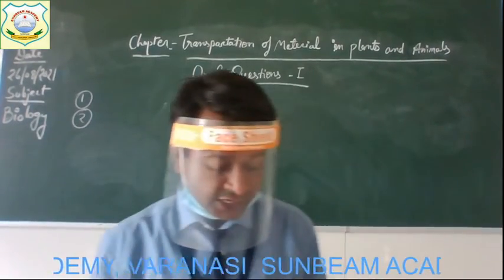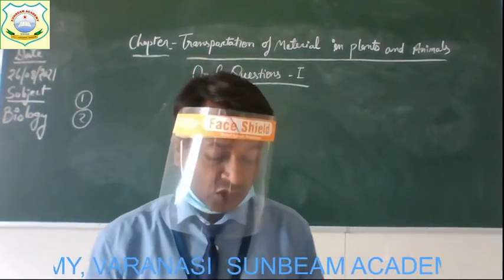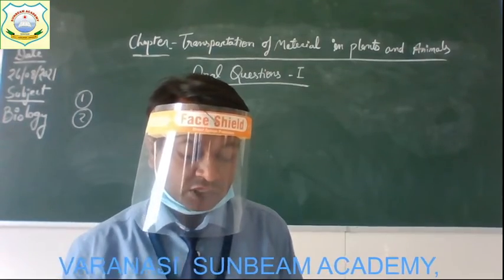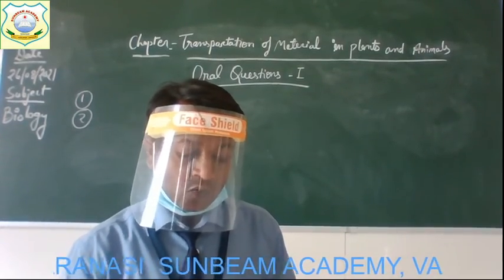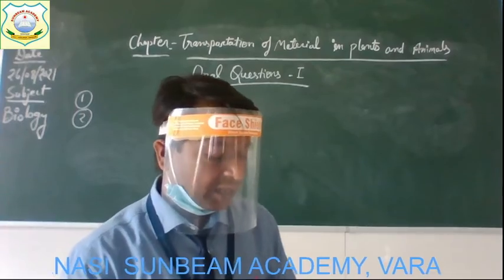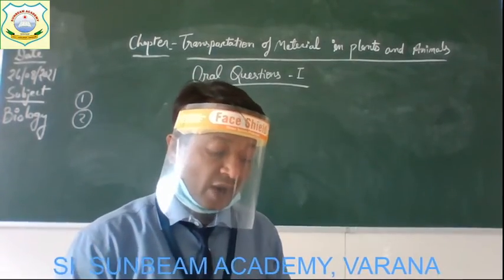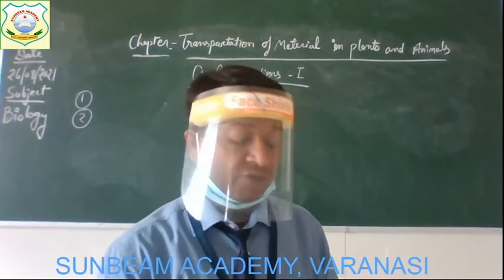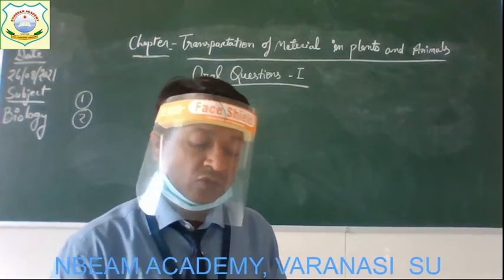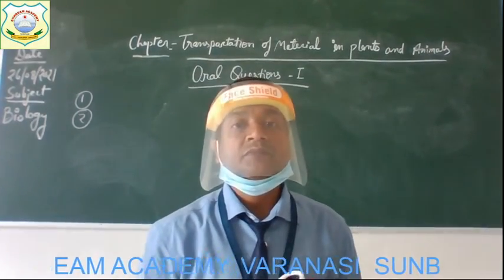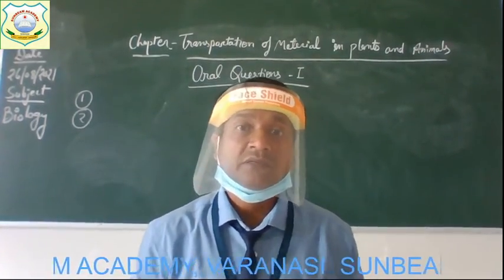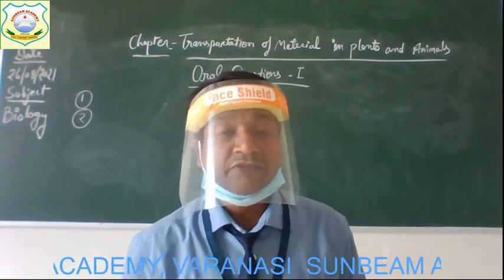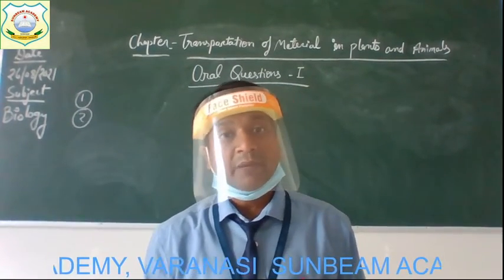The second question is: in osmosis, water molecules pass through a semi-permeable membrane. What is a semi-permeable membrane? And what determines the direction of passage of water through such a membrane? Children, in the second question, you have to first define the semi-permeable membrane.